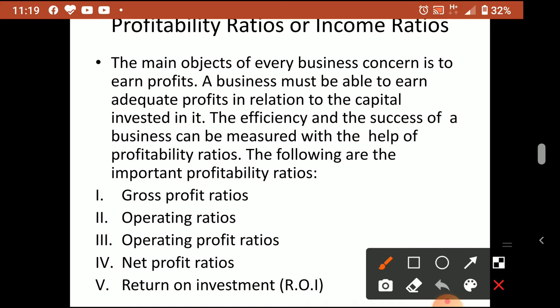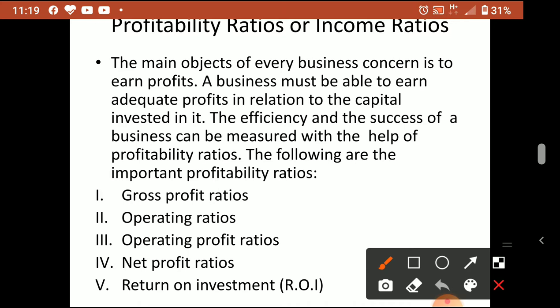Next classification, solvency ratios: those calculations help the business understand how solvent it is, how able it is to meet the debt of the organization, and how good it is in dealing with its creditors. That is what solvency ratios are.